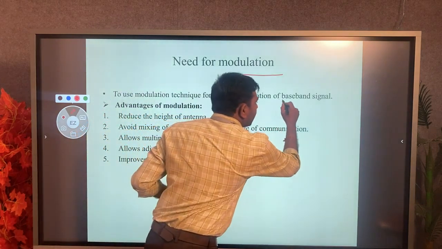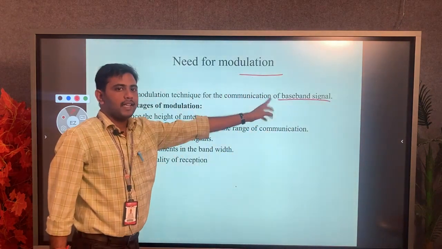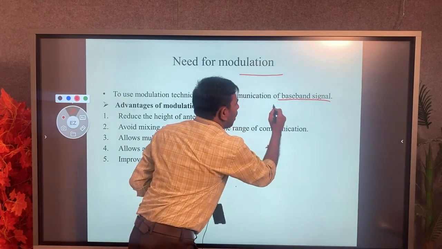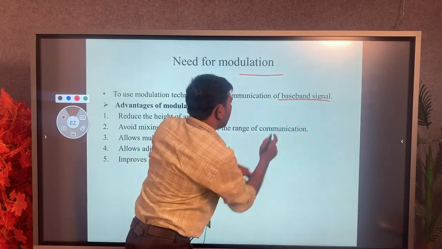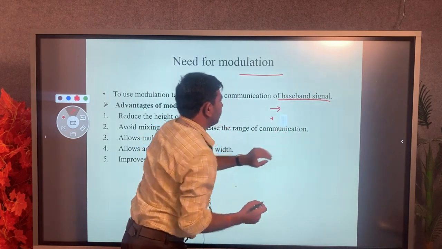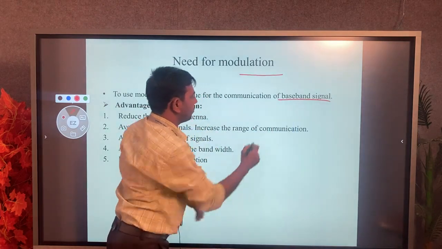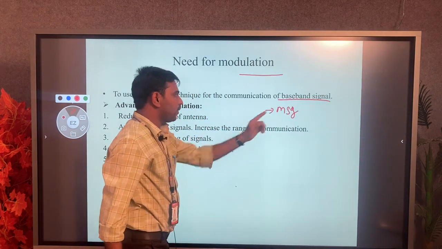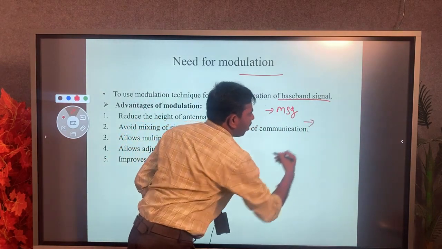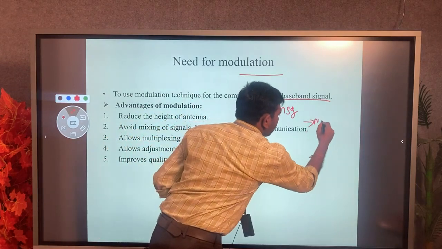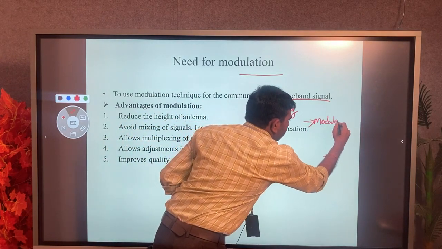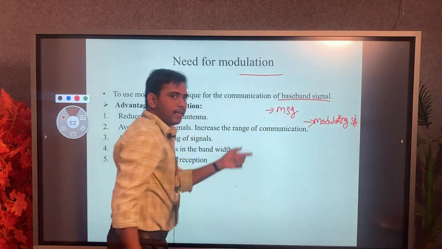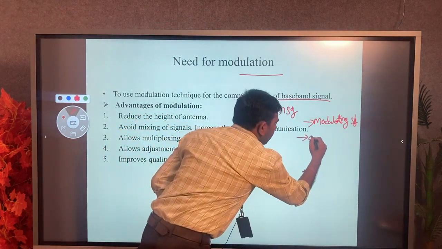My baseband signal is called the message signal. Now we have to observe here: the baseband signal is also called the message signal, or sometimes the modulating signal, or also the original signal.